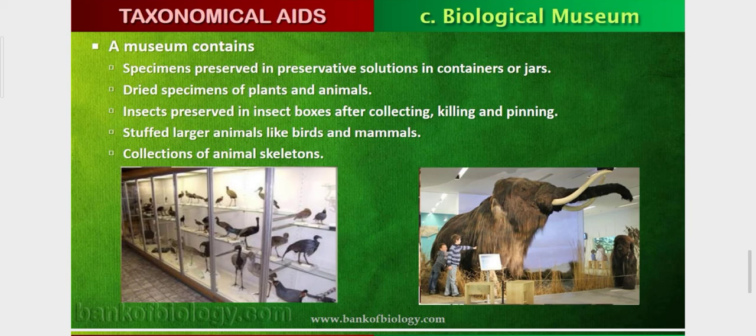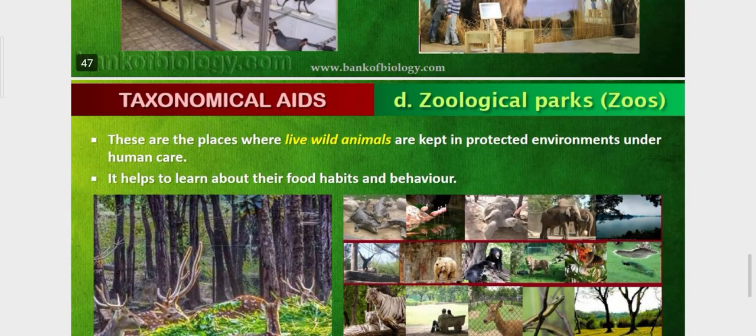A museum contains specimens preserved in preservative solution in containers or jars. As I told you, the specimens are kept with preservatives added so that they last for a long time and study should be possible. And there are insect boxes, where insects are put in the box after killing. So this is called biological museum.